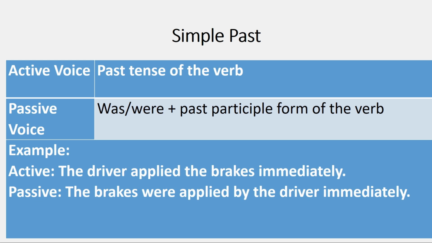Let's look at the example. The driver applied the brakes immediately. So in this active sentence, subject is the driver and applied is the simple past form. What is the object? The brakes on which the action was received. Now when we convert that into passive voice, we will put the object first, the brakes, and then we have to definitely put the form of be, which could be was or were. So we have kept were over here because the brakes are plural, applied by the driver immediately. The brakes were applied by the driver immediately.